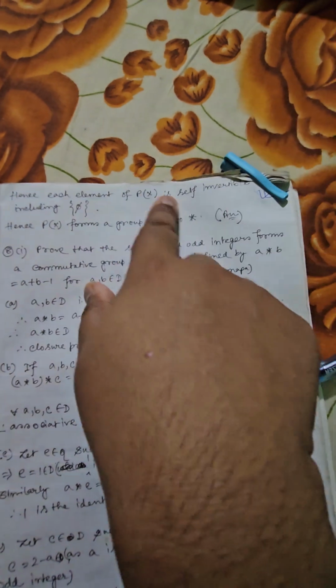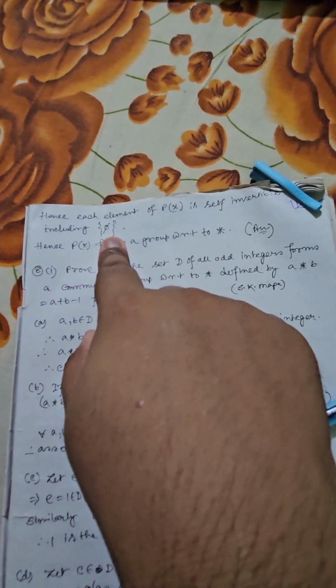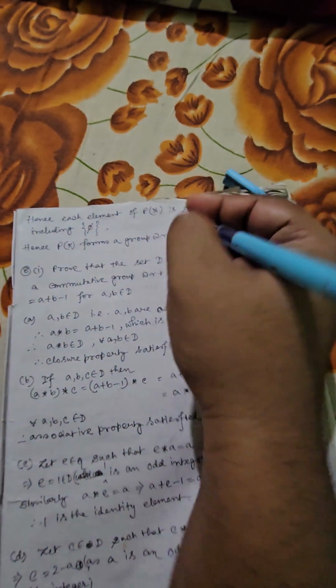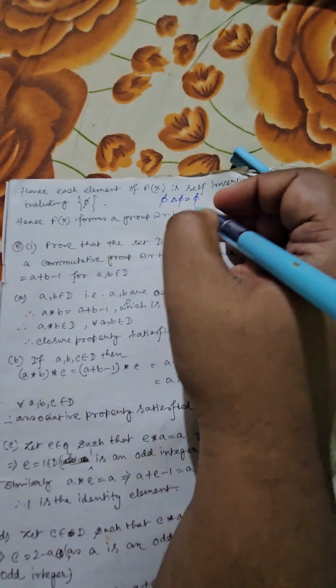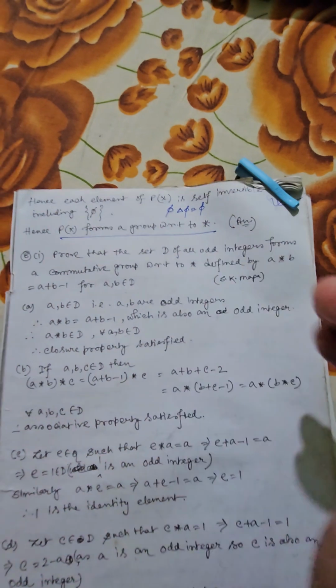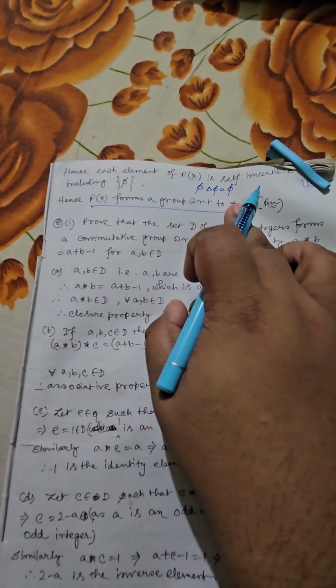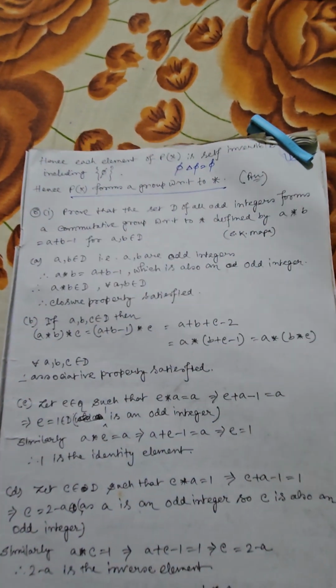So each element of P of X is self-invertible, and the same thing is true for phi, because phi del phi is also equal to phi. Hence you can say P of X forms a group with respect to star, whenever star refers to the symmetric difference.